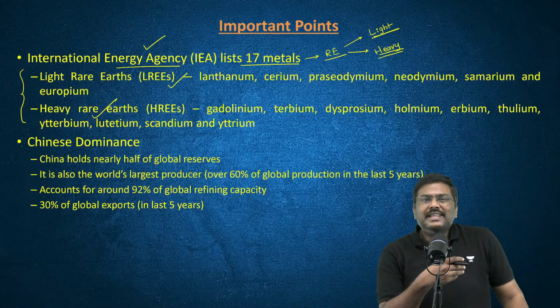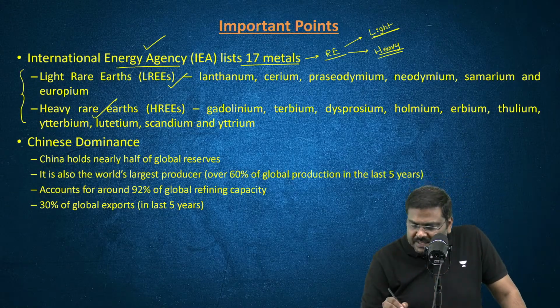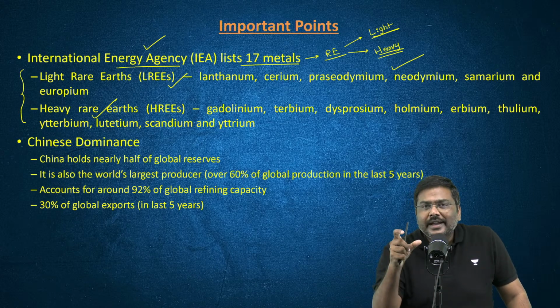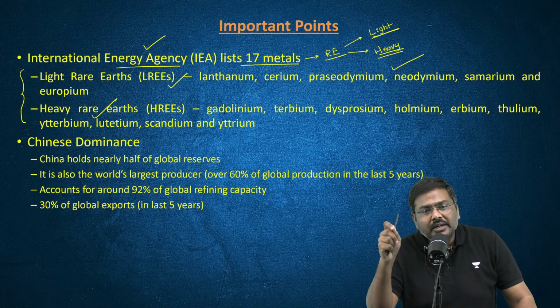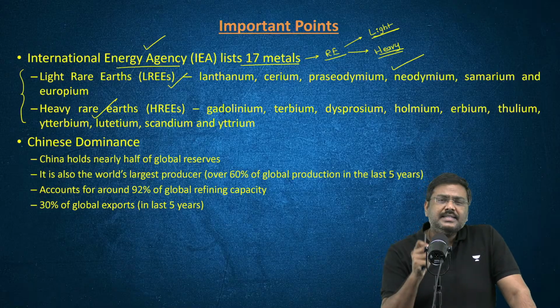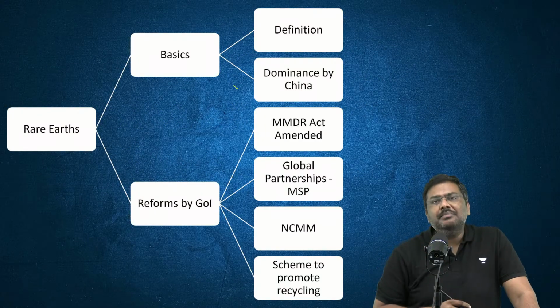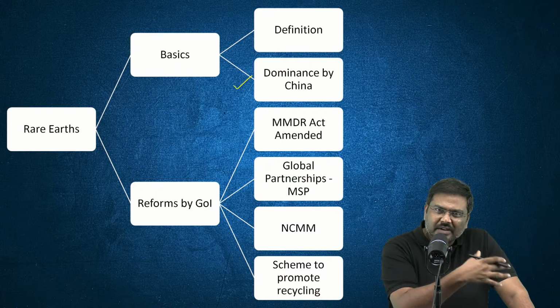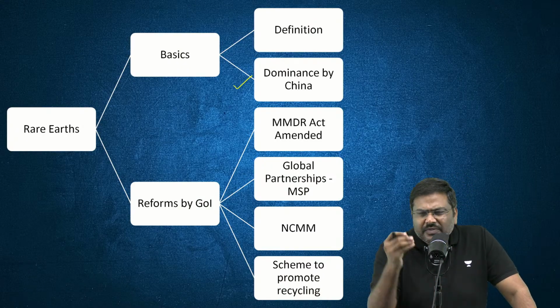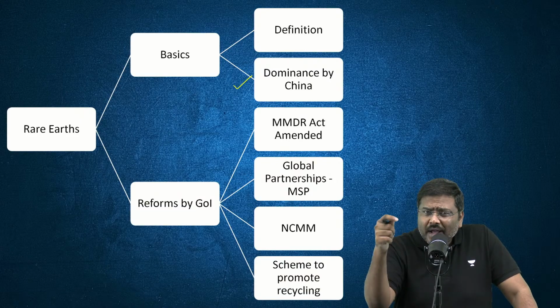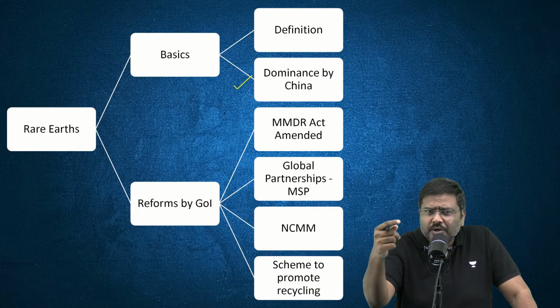Now, what is the information given in the article? This is the list of the rare earths. In the context of rare earths, China plays a very, very dominant role, and that is exactly the mind map I've created here, and it is given in the article. Rare earths, which are part of the critical minerals, are required in day-to-day manufacturing.